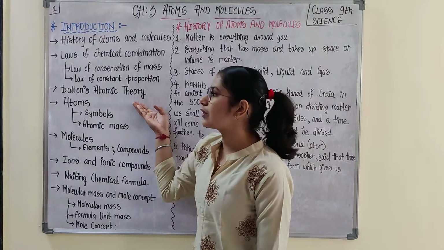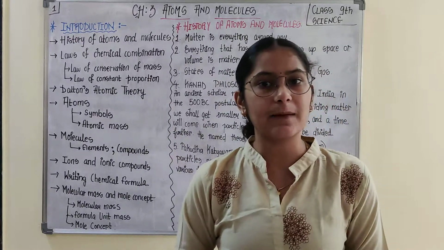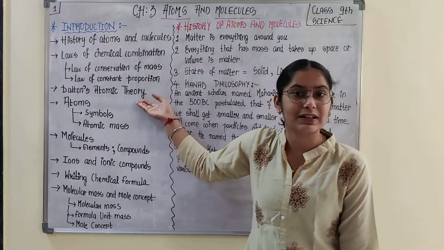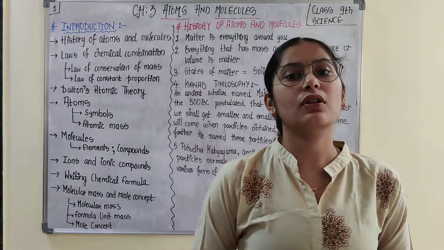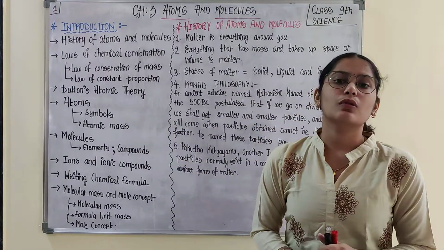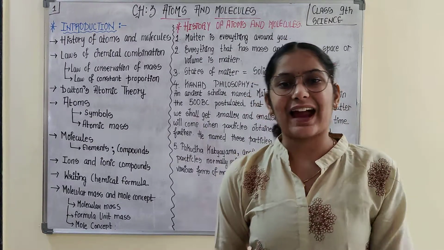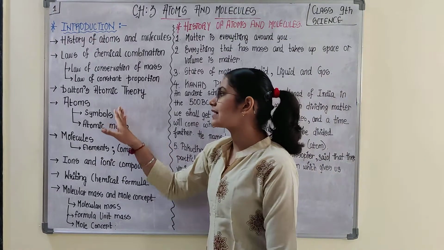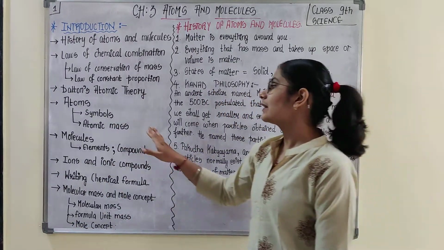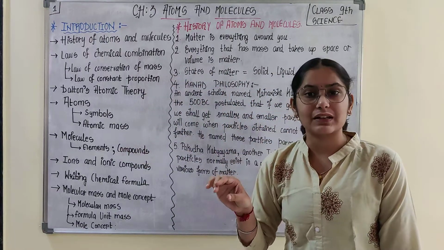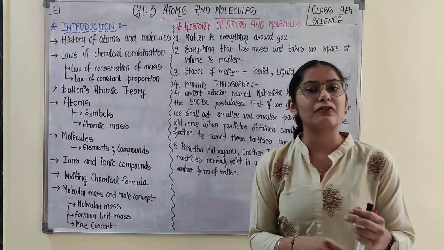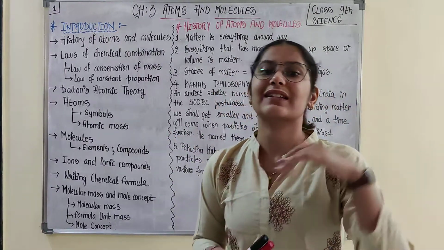Then we would be moving down to Dalton's atomic theory. We would be discussing the postulates given by Dalton regarding this atomic theory. Then we would be talking about limitations regarding this atomic theory. Then we move down to finally what is an atom. In that topic we would be discussing the symbols of atoms of different elements. Then the atomic mass of each element, what would be the atomic mass of the atom of each element, that we would be discussing, and I would be trying to make you learn in the video lecture itself.